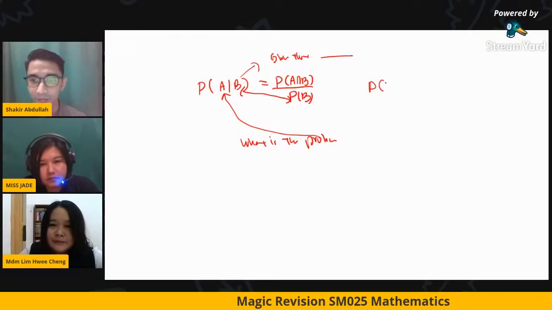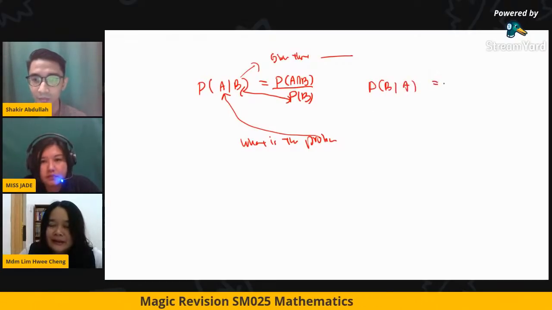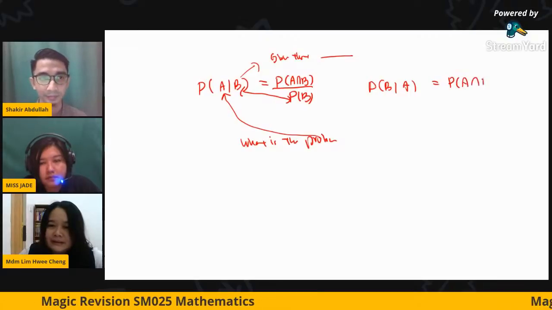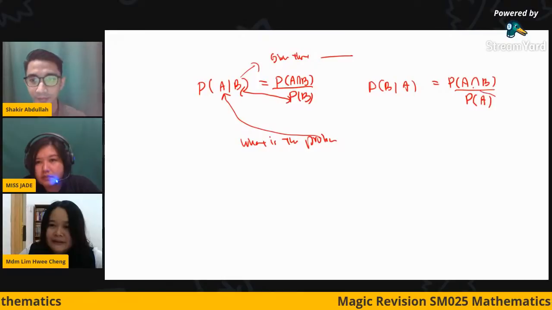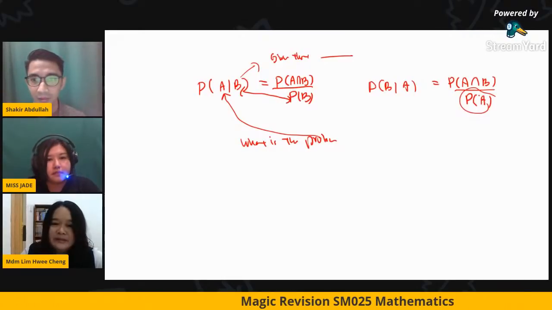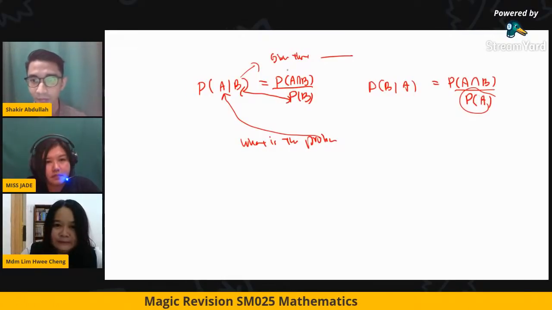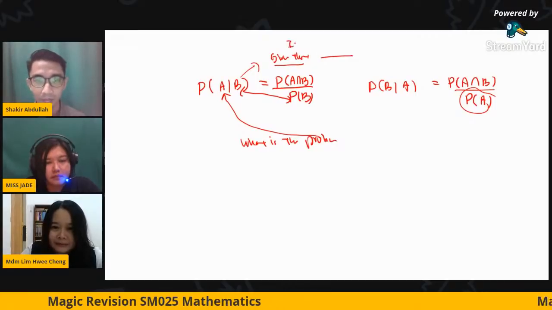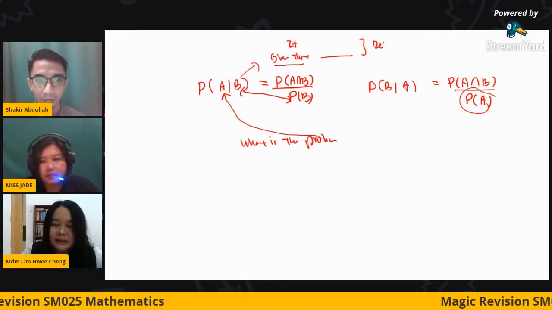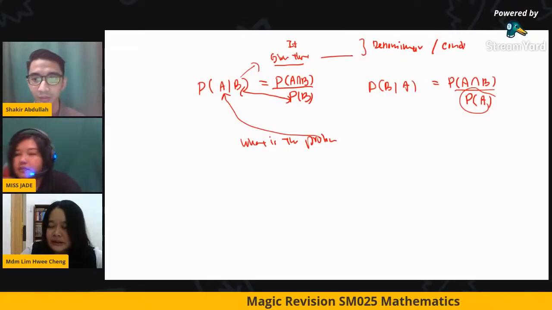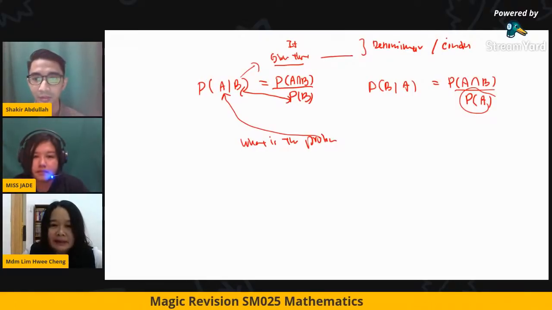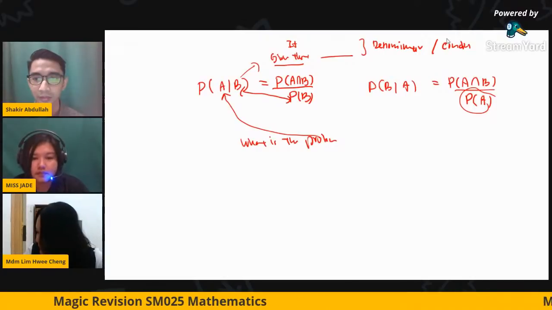If you do the reverse process, you will calculate a different thing. You are going to get A in the denominator, so definitely the answer is different. So please make sure that when you read the questions carefully, whatever comes after "given that" is the denominator, because it's the condition. It says that B must happen first, only then A will happen.